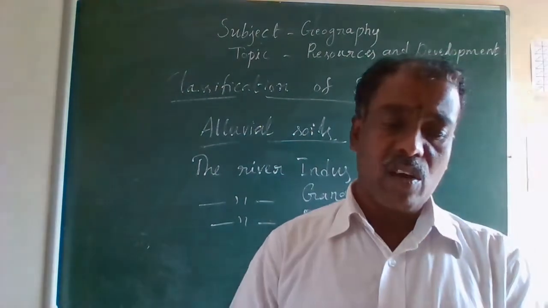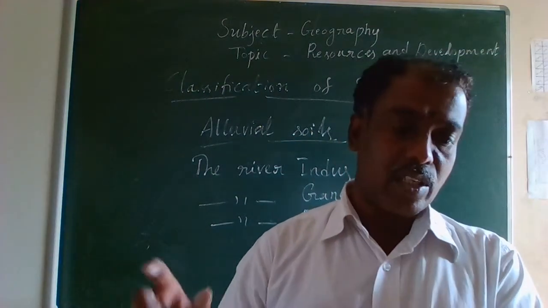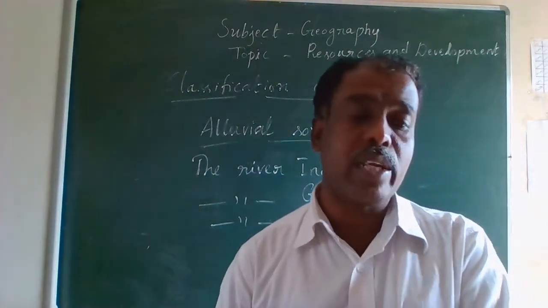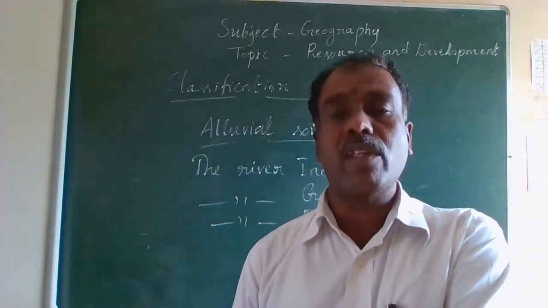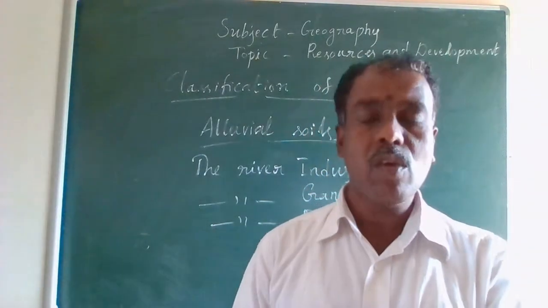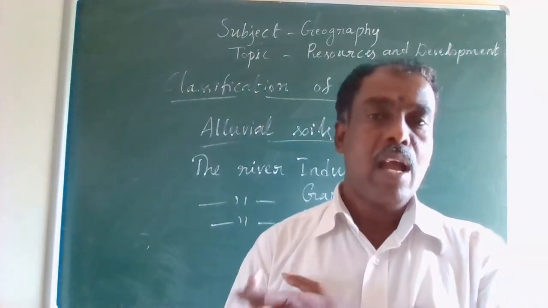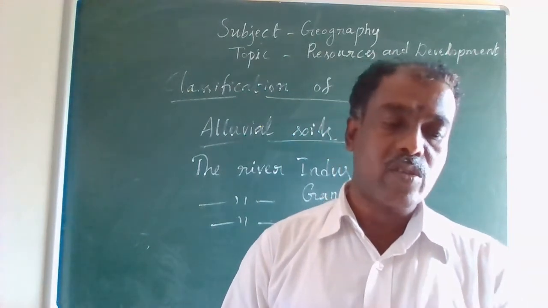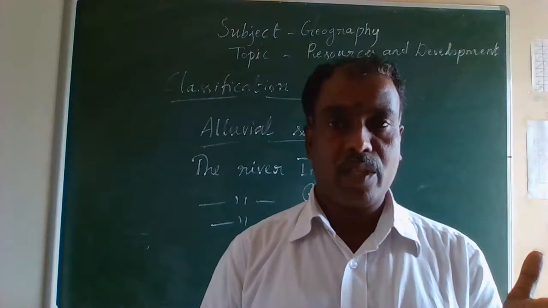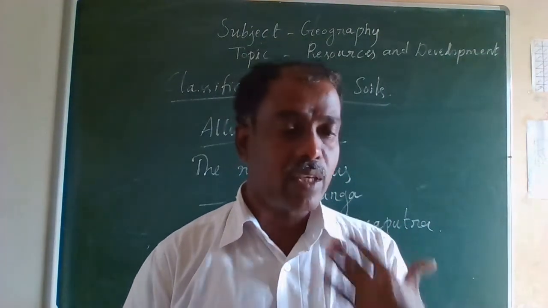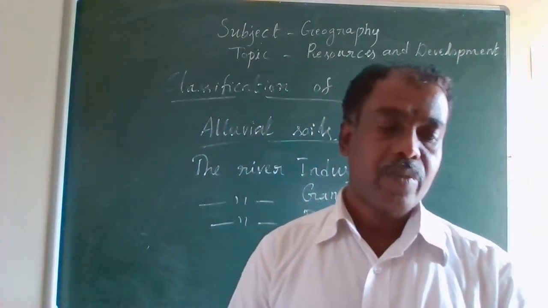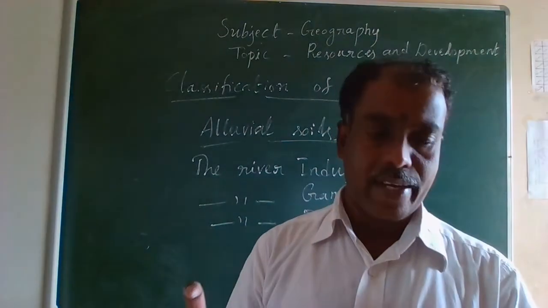This soil is not only in the northern plains. It also extends into Rajasthan and Gujarat through a narrow corridor.